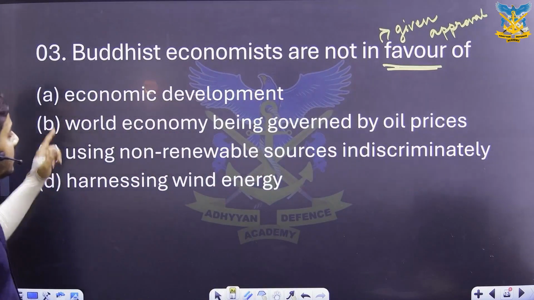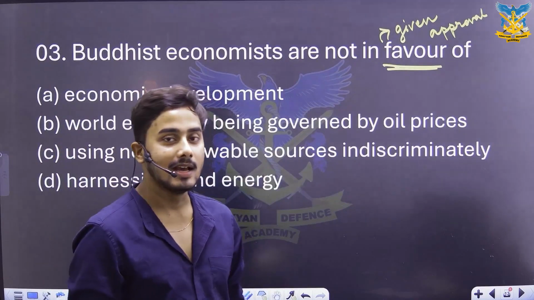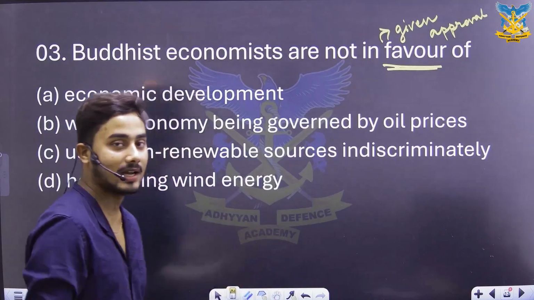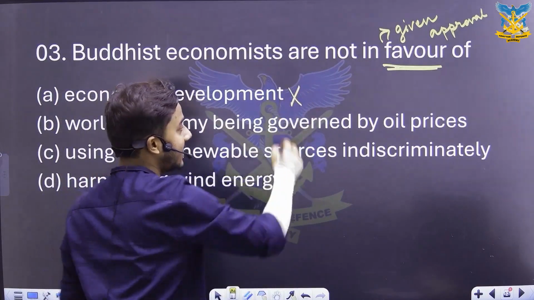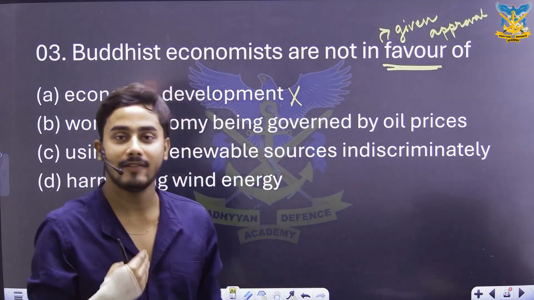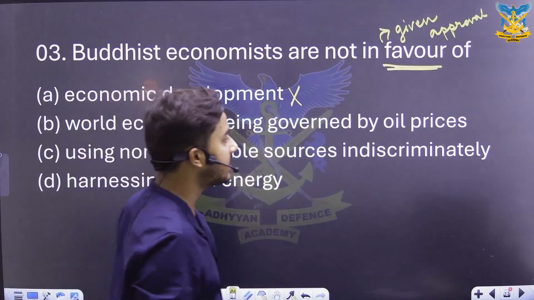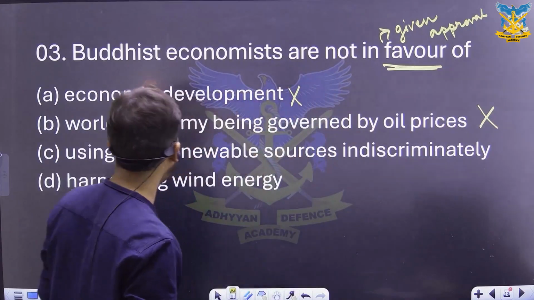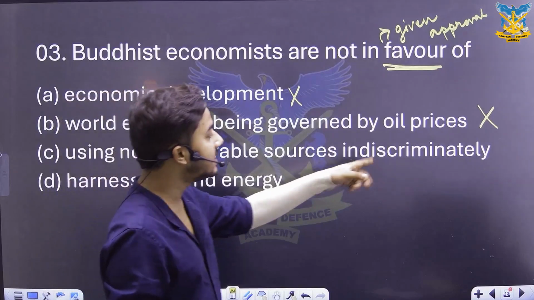सो द ऑप्शंस आर economic development. So economic development is something that is really needed for us to sustain and survive, right, among all the countries that we have in the world. So definitely this is wrong, because economic development is something that we should welcome, and that is not something that we have our discretion against. So world economy being governed by oil prices, तो ये तो था ही नहीं passage में. So definitely this again will be crossed out. This is not valid. Third option is using non-renewable sources indiscriminately.